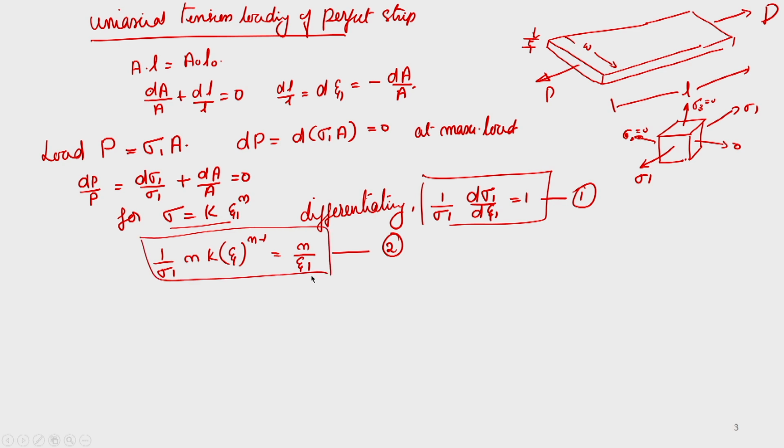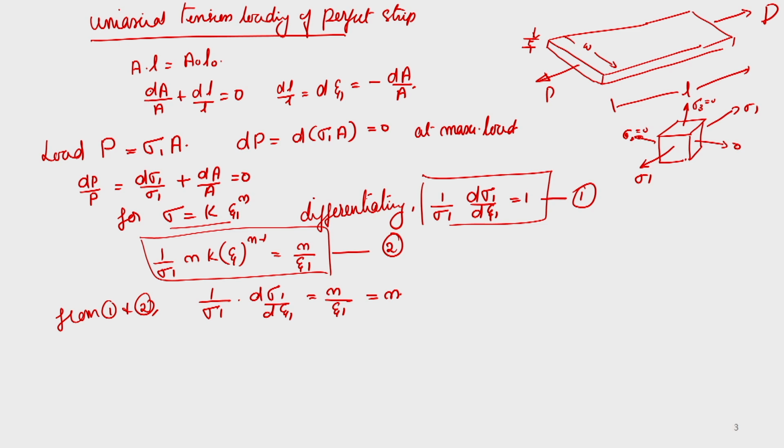Okay. And if you substitute from 1 and 2, we can get 1 by sigma 1 into d sigma 1 by d epsilon 1 is equal to n by epsilon 1, that is equal to 1.